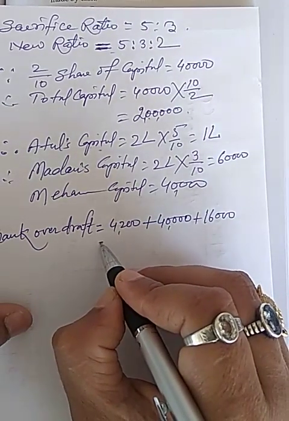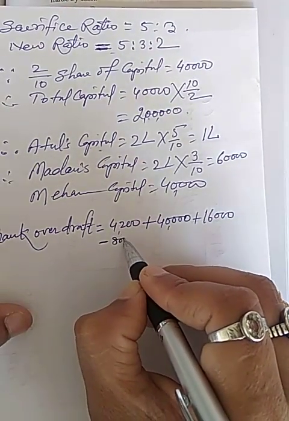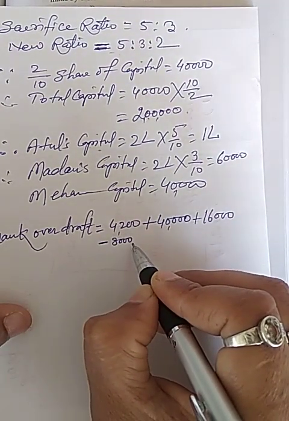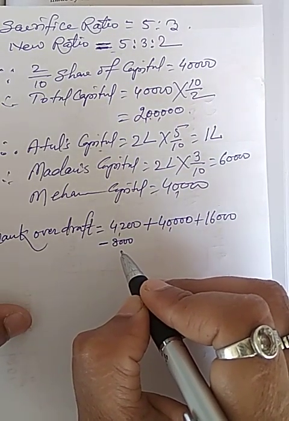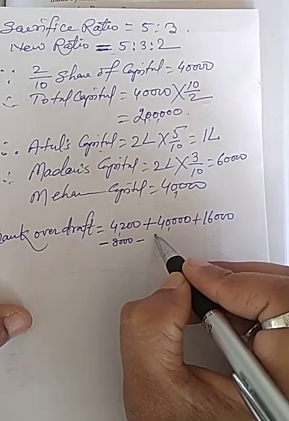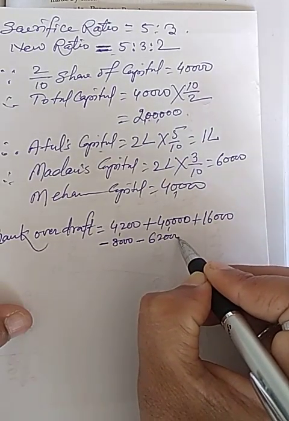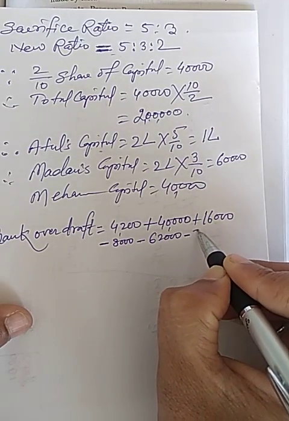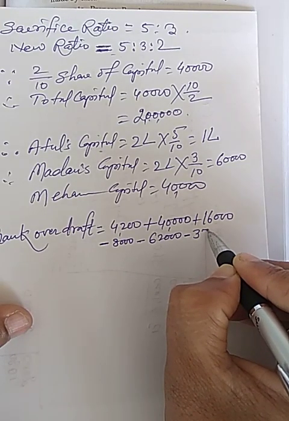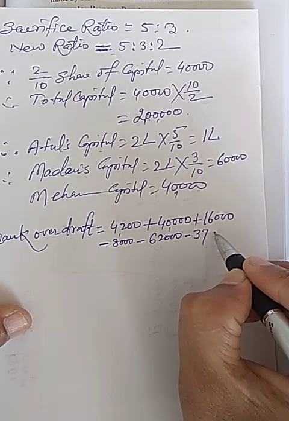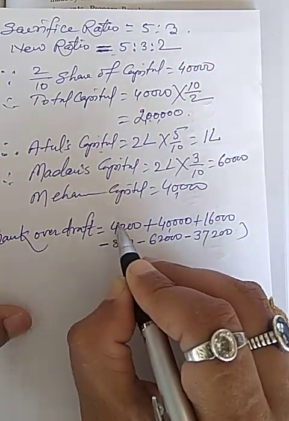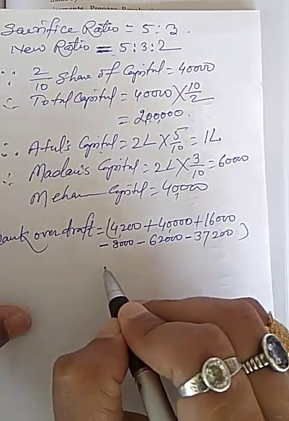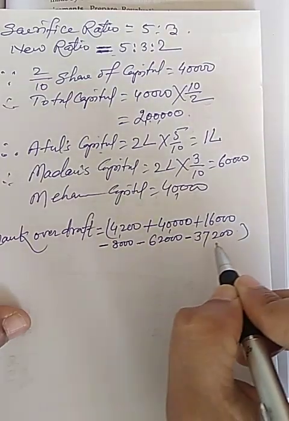But 8,000 of premium withdrawn by old partner, half of premium, and also withdrawn 62,000 and 37,200 by old partner because their capital is excess.